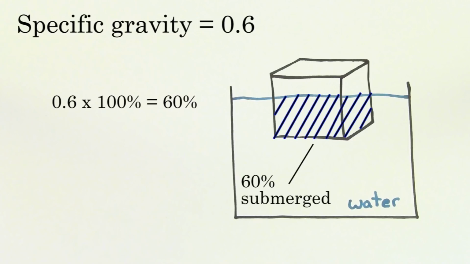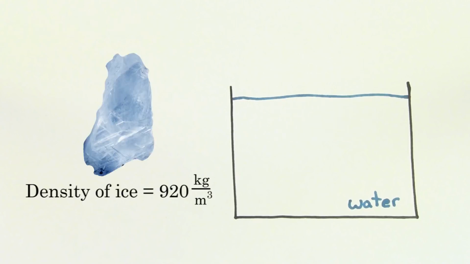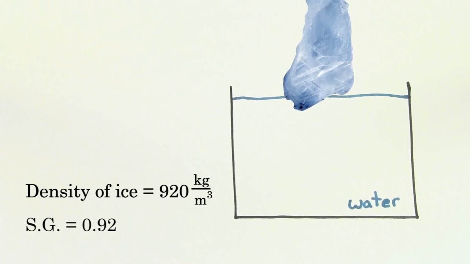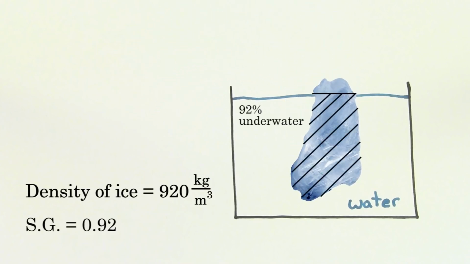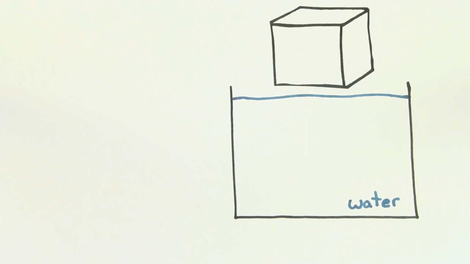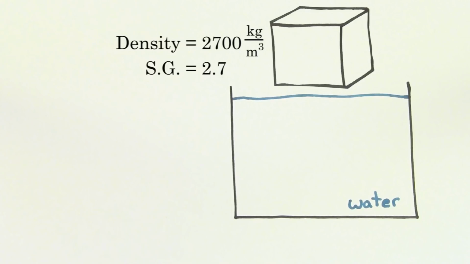Ice has a density of about 920 kilograms per meter cubed. That means ice has a specific gravity of 0.92, and that's why 92% of an iceberg's volume is actually underneath the water. But what if we were to use a cube that had a density of 2,700 kilograms per meter cubed? The specific gravity would be 2.7, which means that 270% of this cube would be submerged beneath the water.